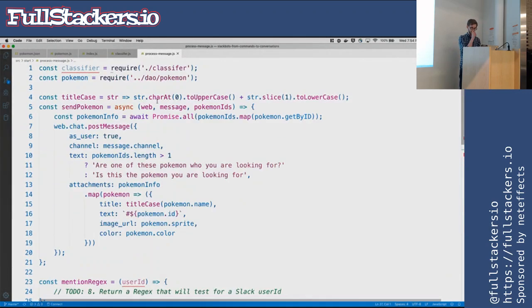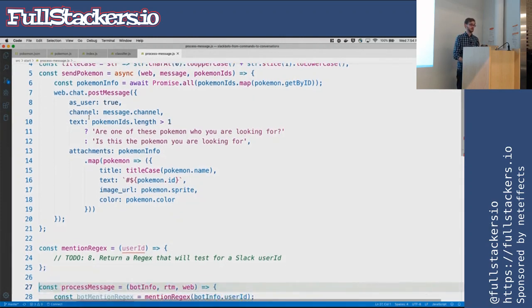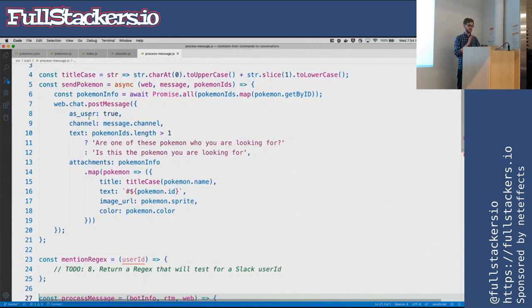The next one is the process message. So every time a message is sent in Slack, we are going to process it with this file. We're going to import our classifier. We're going to import our Pokemon DAO so we can get the Pokemon ID out, and then we're going to do some cool things. For the purpose of this, I just have the code in here for our helper functions. The first one is called title case. We're just going to title case the Pokemon name, simple as that.